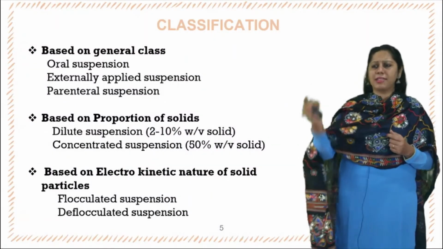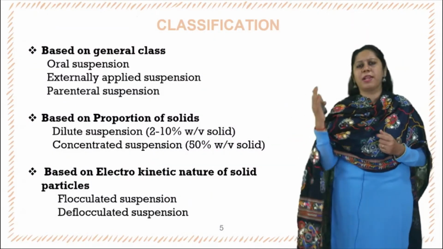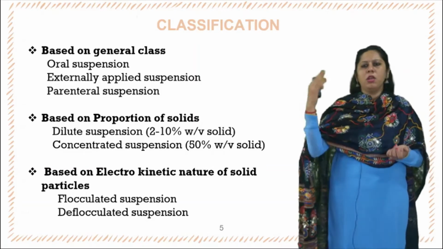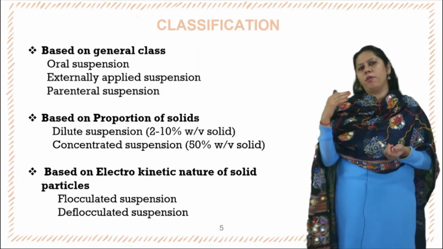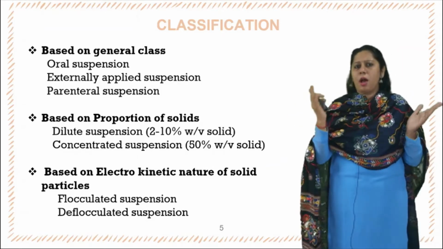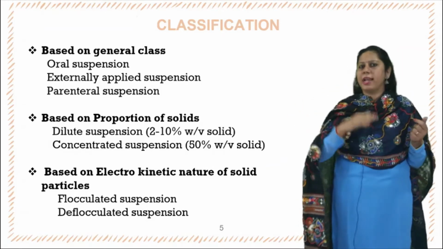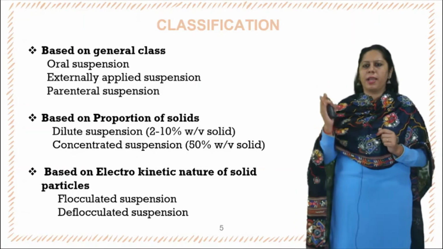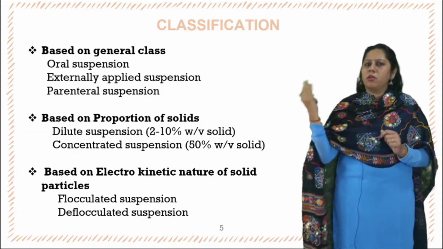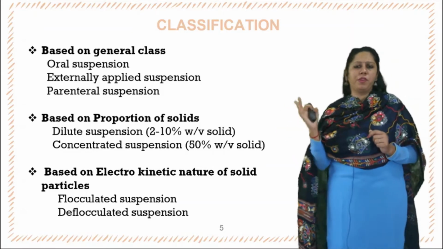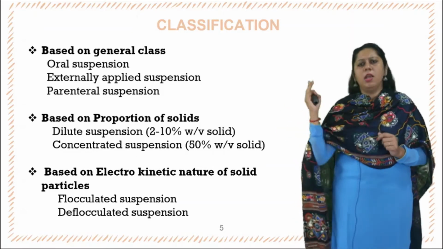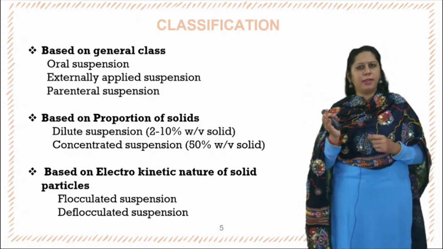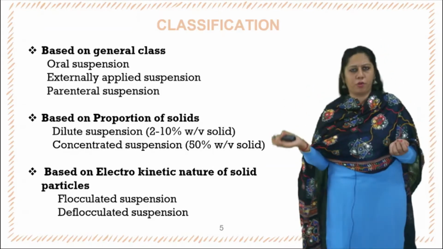So this is the classification of the suspension, which can be classified based on the general class. It can be divided into oral suspension, externally applied suspension, or the parenteral suspension. Based on the amount of the solids, it can be classified as dilute suspension, which has the solids in the range of 2 to 10% weight by volume, and concentrated suspension which has up to 50% solid content. Next, it is based on the electrokinetic nature of the solid particles. It can be flocculated and the deflocculated suspension.